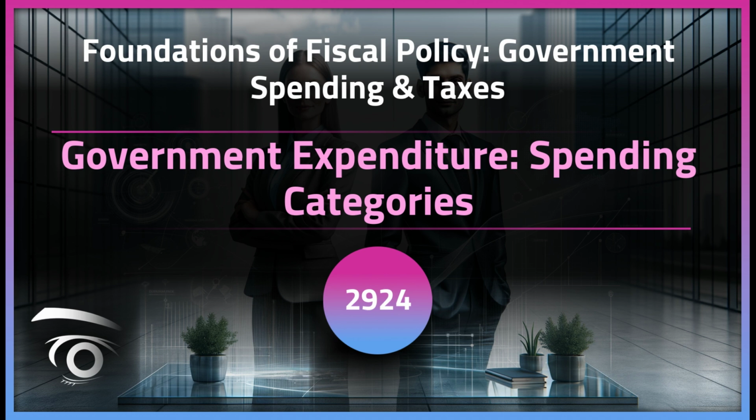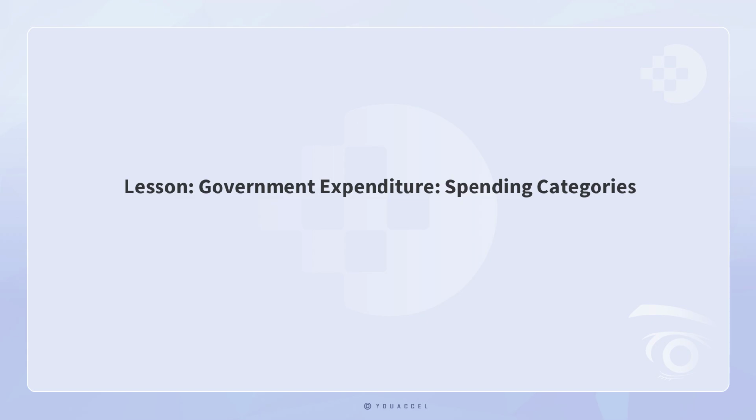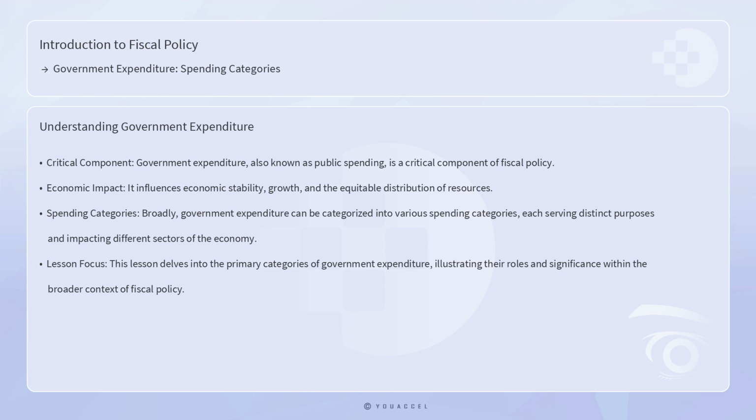Let's proceed with the lesson. Lesson: Government Expenditure, Spending Categories. Government expenditure, also known as public spending, is a critical component of fiscal policy. It influences economic stability, growth, and the equitable distribution of resources.